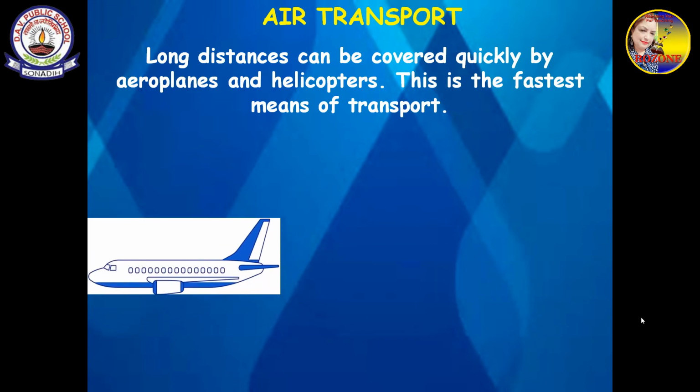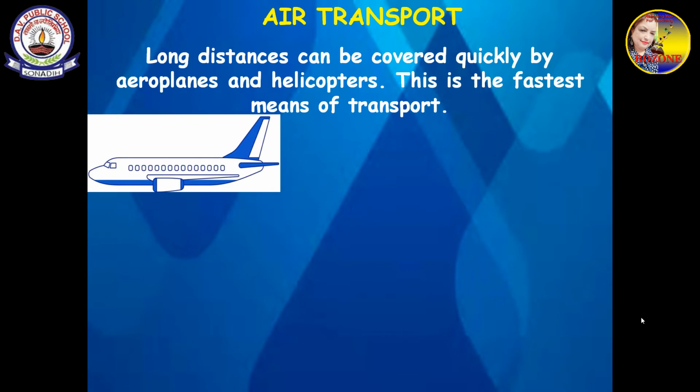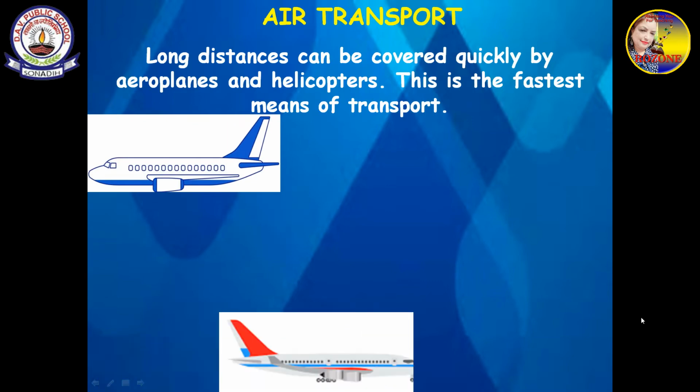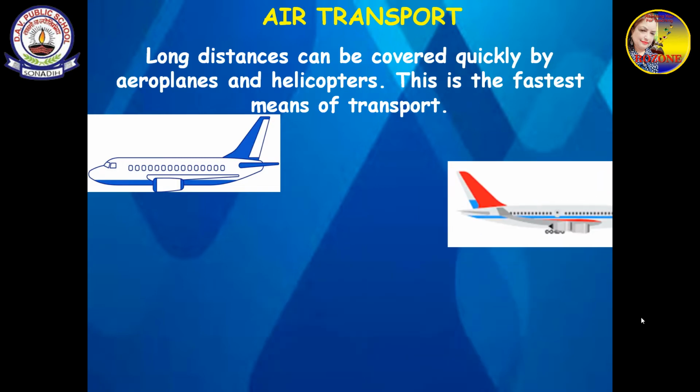So if you want to go to very far away places, and quickly, very fast, then we use the aeroplanes and helicopters. This is the fastest means of transport. Air vehicles form airways. So air vehicles which are moving in the air are called airways.